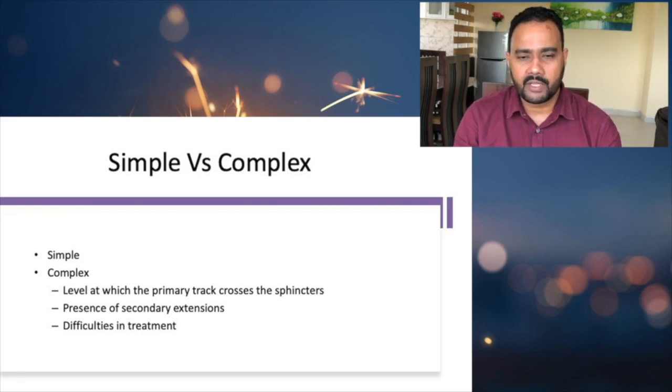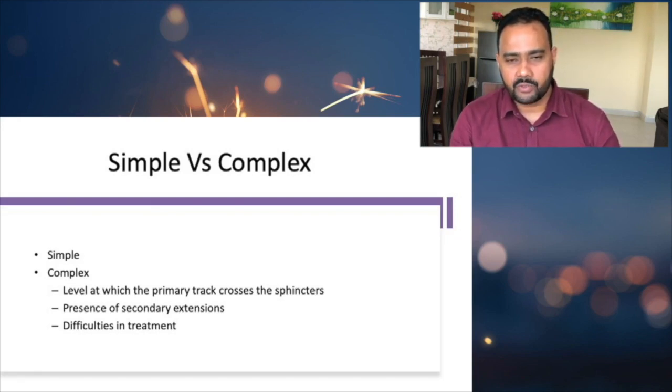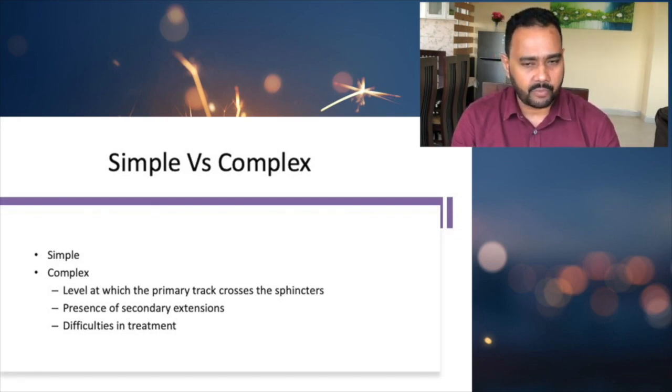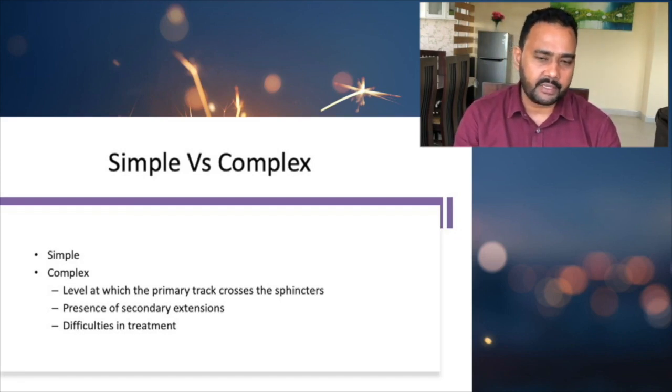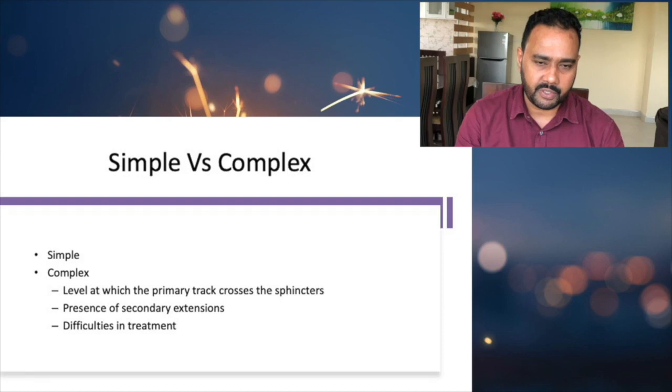So in the fistula we have two kinds of tract. You have a primary tract and you have a secondary tract. In the primary tract, usually there's an internal opening as well as an external opening, and a tract in between those openings. So that's called the primary tract. And there are some secondary extensions from the primary tract as well. That is what we call the secondary tract. So whenever there's a secondary tract, that tells us it is a complex fistula.